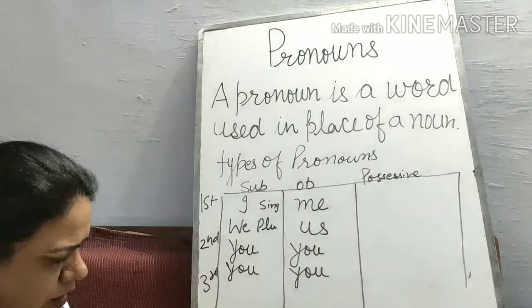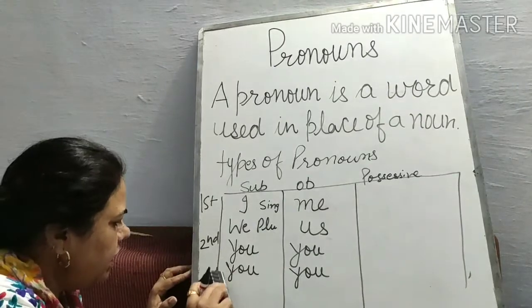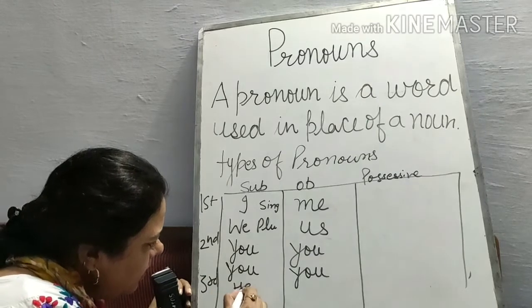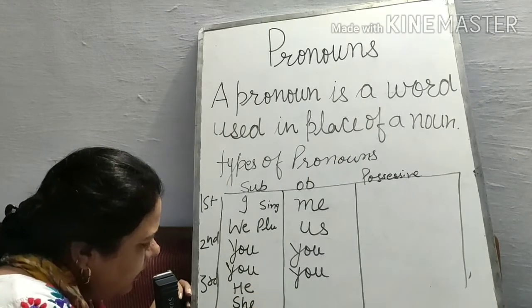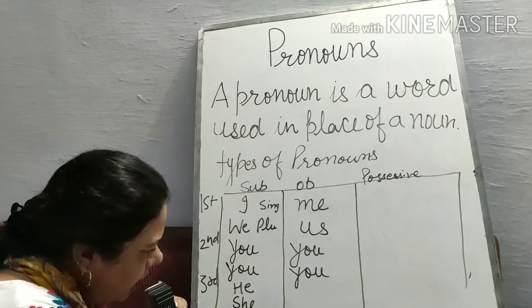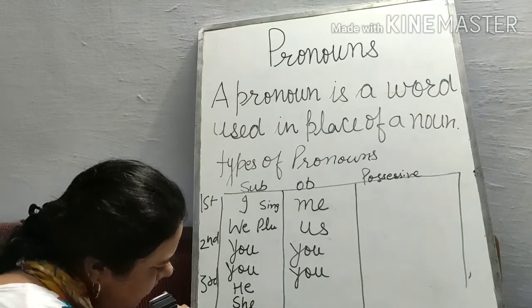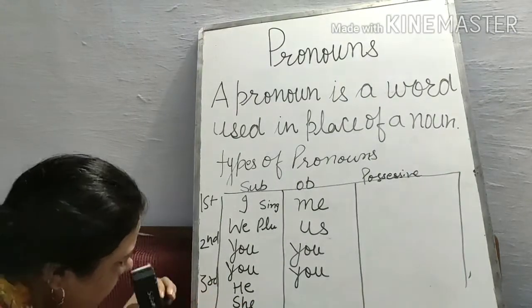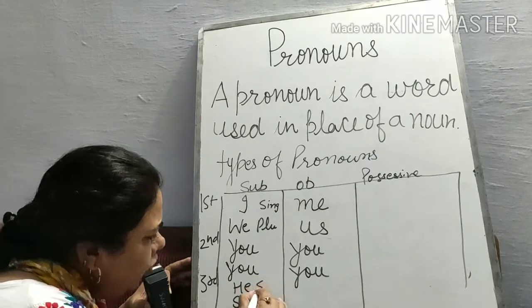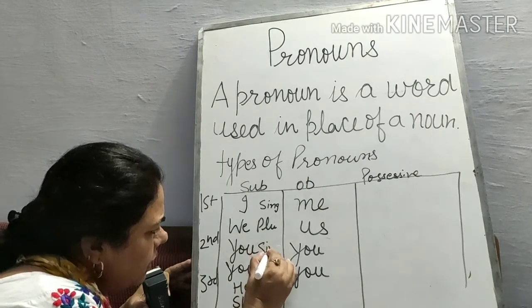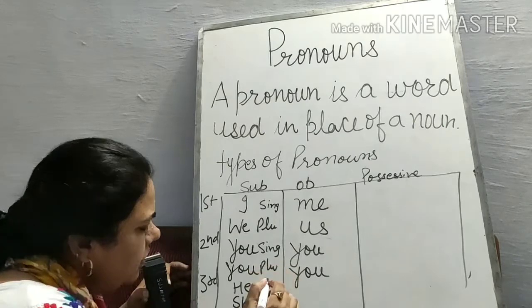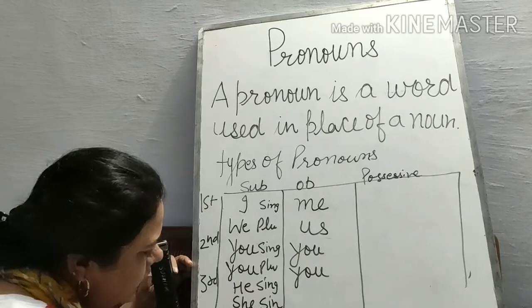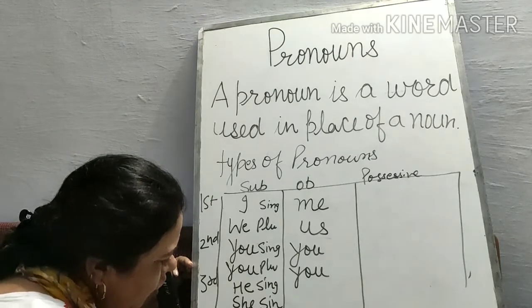And in third person pronoun we take he, she, it, and they. He, she, and it are singular, but they is the plural form of pronoun.